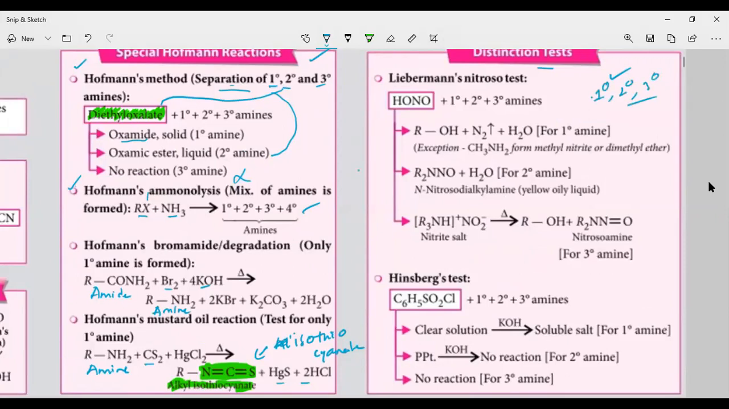You have the distinction test for alcohols. What is the name of the test? The Lucas test, right? The Lucas test is the test used to distinguish primary, secondary, and tertiary alcohols. Like that, we have a distinction test for the amines also. This we are calling Liebermann's nitroso test. Very important, this is.